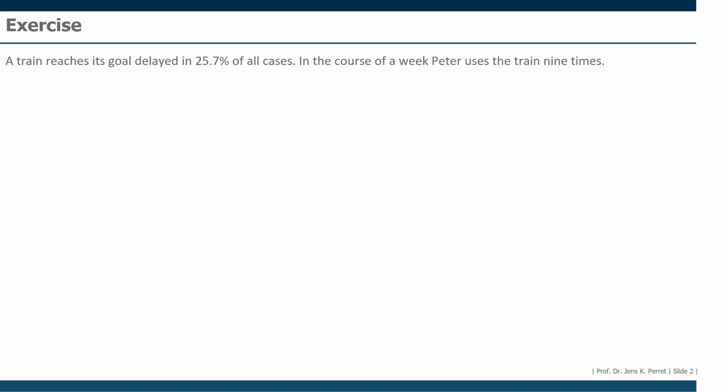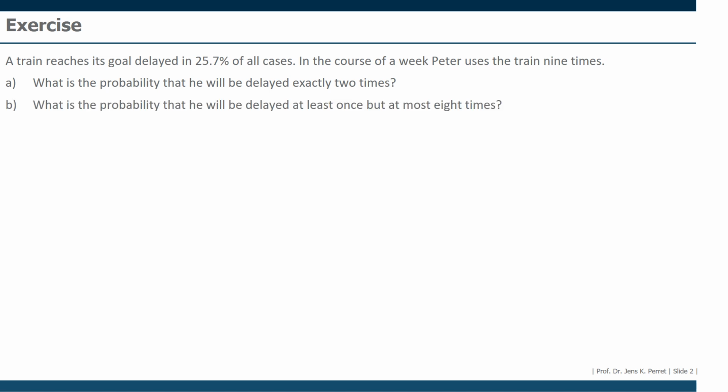A train reaches its goal delayed in 25.7% of all cases. In the course of a week, Peter uses the train 9 times. Then our first question is, what is the probability that he will be delayed exactly 2 times? Second, what is the probability that he will be delayed at least once, but at most 8 times? And finally, third, the train makes 480 trips per month. On average, how many of these trips will be delayed?